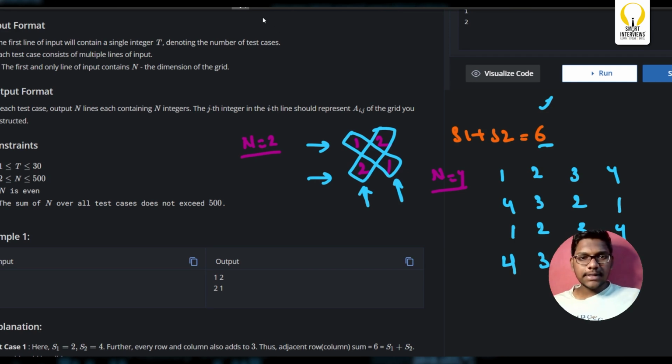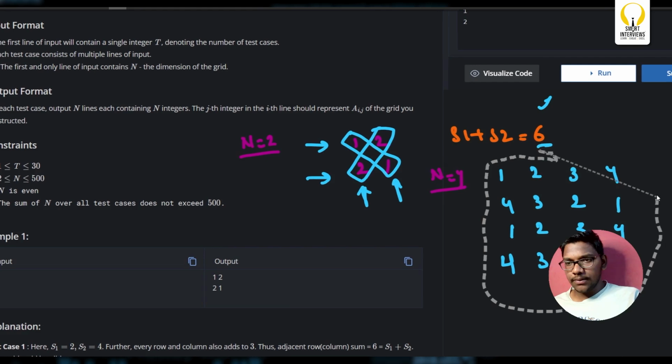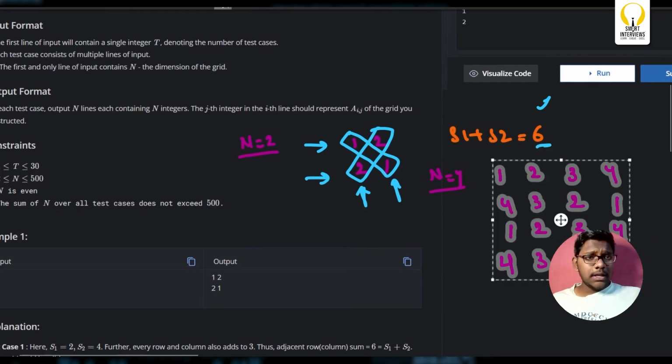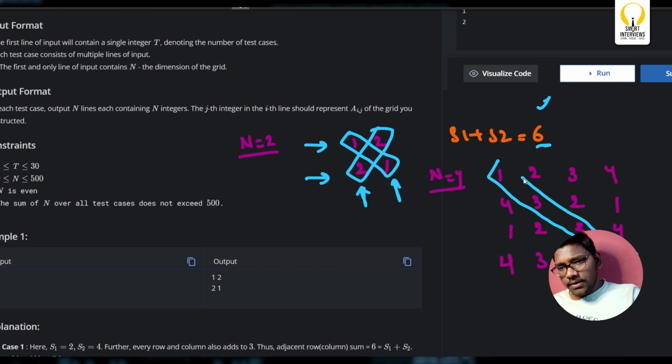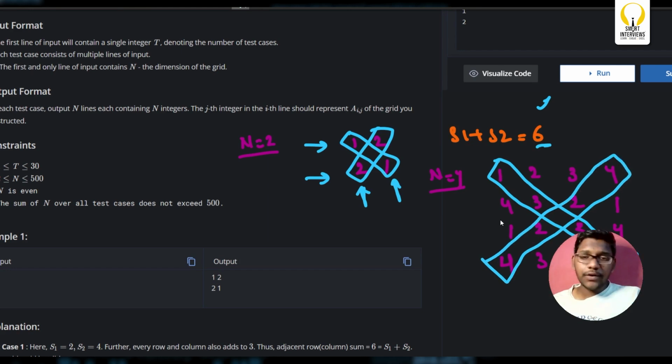Now we'll see S1, S2. What is S1? 1 3 3 1. What is S2? 4 2 2 4. We'll see if it works.